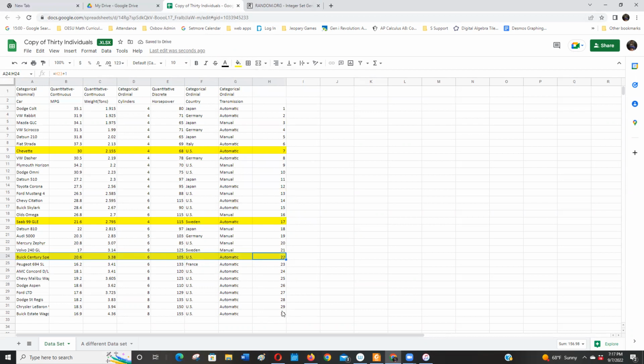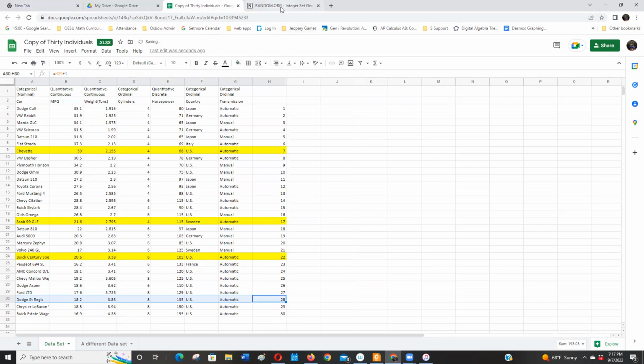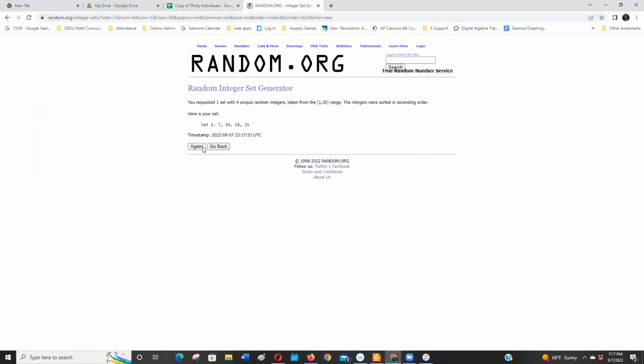And this is truly a simple random sample because, let me get my 28, because I picked those cars. Now I could just as easily have gone back to random.org. Let me get 4 more cars. Okay, no repeats. Notice 7 got selected again. So that's possible. And if I did this enough times, I could get every single possible sample of 4 cars. There's a lot of them. We won't go into how you would calculate that because I don't want to confuse the issue. But what I'm doing is a simple random sample.